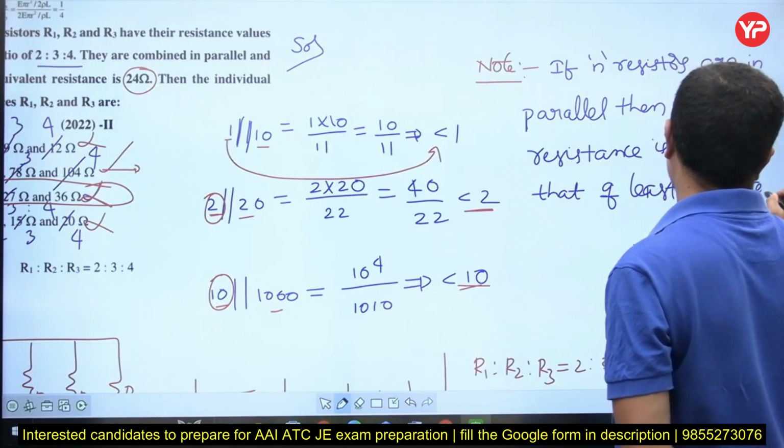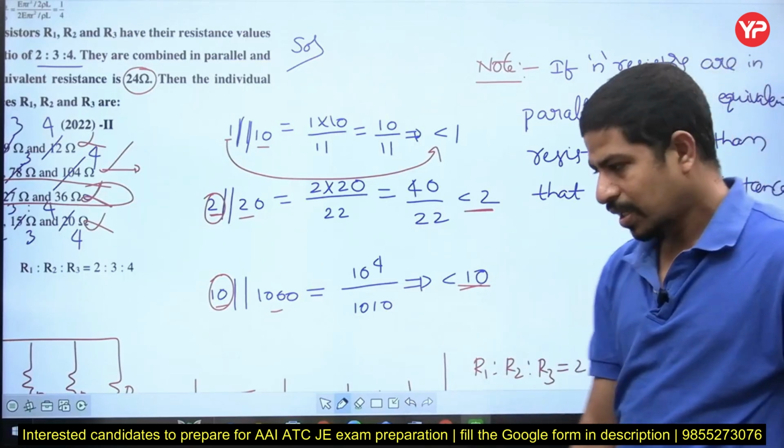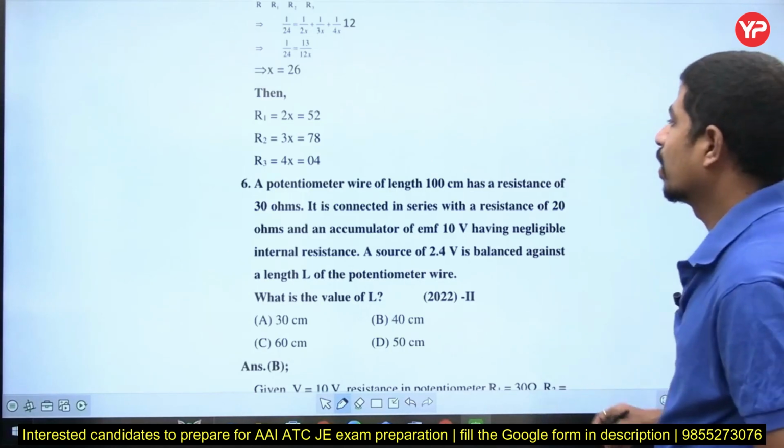That is the statement, right? Yes, let's go to the next question.